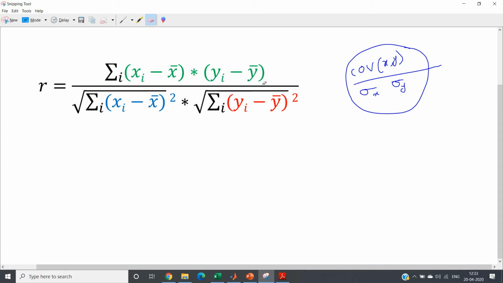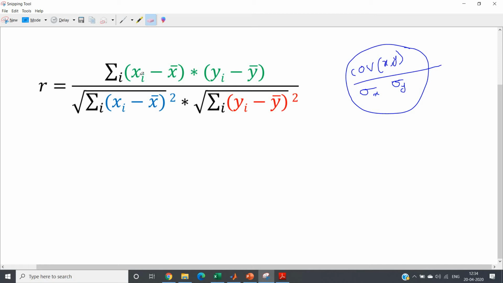Here actually in the numerator n minus 1 will be there due to the formula of covariance, and in the standard deviations also n minus 1 and n minus 1 will be there. But the n minus 1 in the denominator and the n minus 1 present in the numerator will cancel each other, right? Because the two n minus 1 in the denominator will be basically inside the root over. So root over of n minus 1 into root over of n minus 1 will be n minus 1, and the one n minus 1 present in the numerator, both will cancel each other.